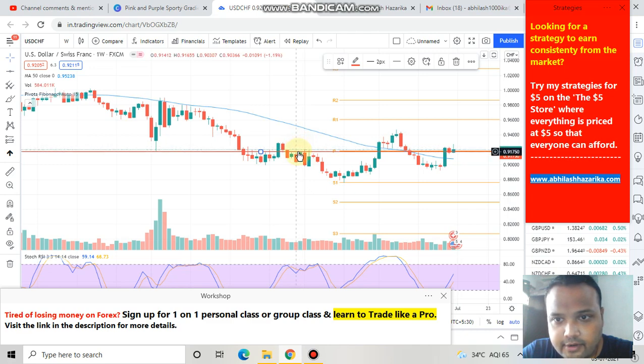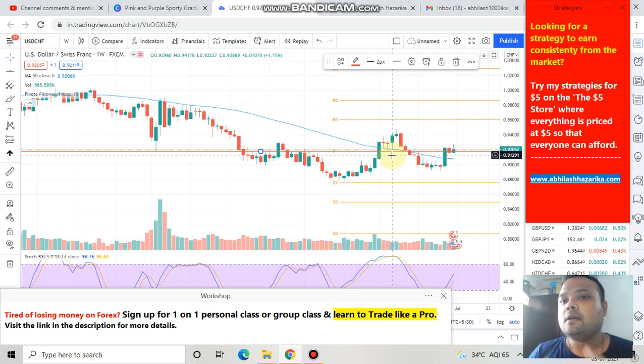The market is respecting this level, therefore we have a support level from the weekly chart. But looking at the selling pressure this week, do you still think the market will be able to retain the support level? I think so, because the selling pressure came only because the market became volatile yesterday. Overall the structure of US dollar Swiss franc is still bullish, just like the chart of dollar. Therefore I'm very much hopeful and positive on the chart of US dollar Swiss franc, and let me show you why.